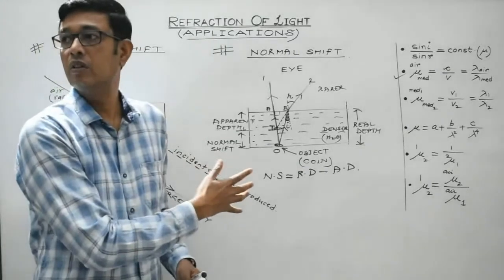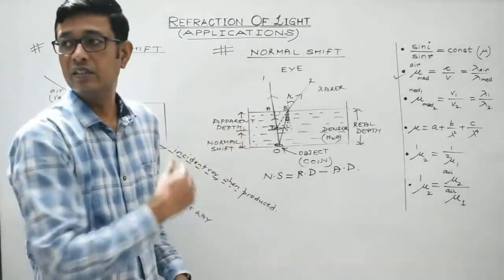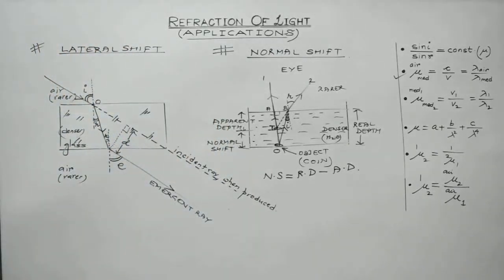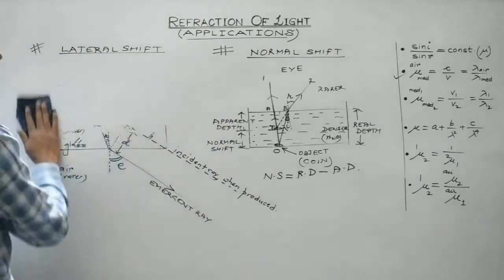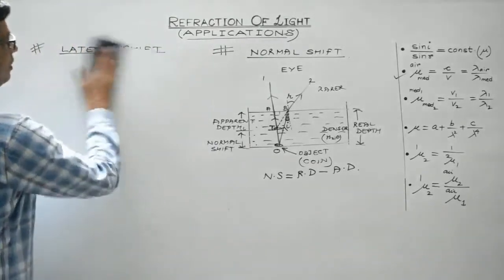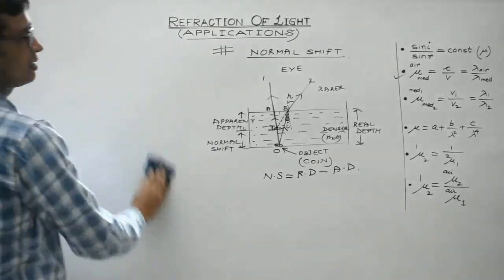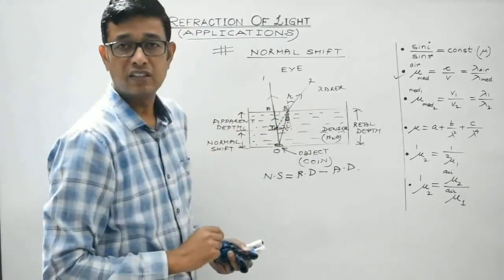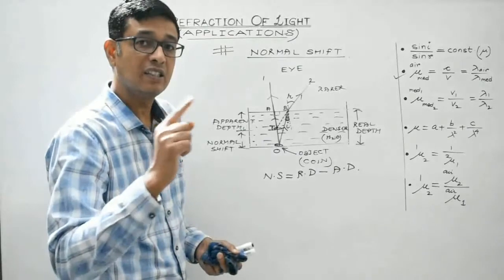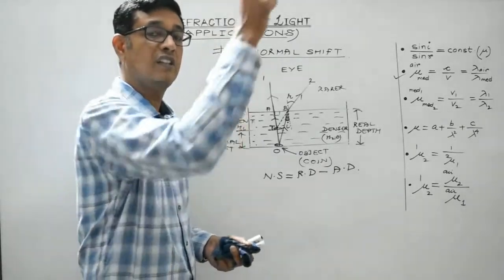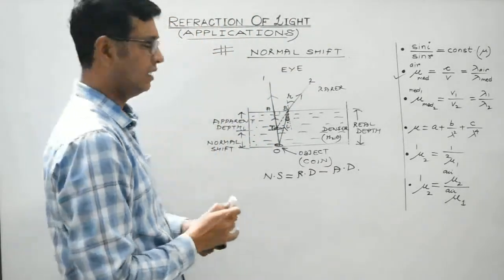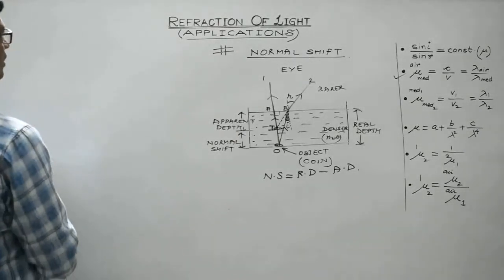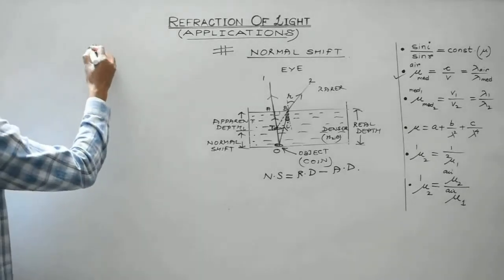What about the third case? Third application. Let's see. It is just the opposite of this one, right? Here we have considered the case whereby the object is in the denser medium and the observer is in the rarer medium, right? Let's see what will happen if we consider the other case. Fourth example, third one suppose.